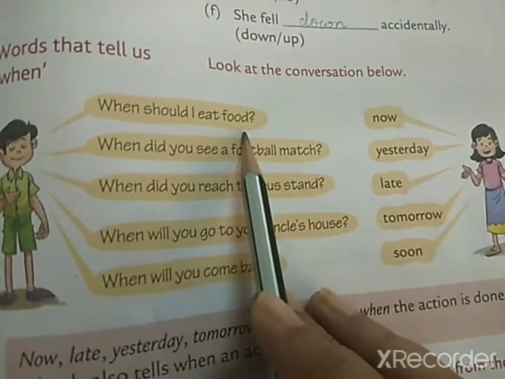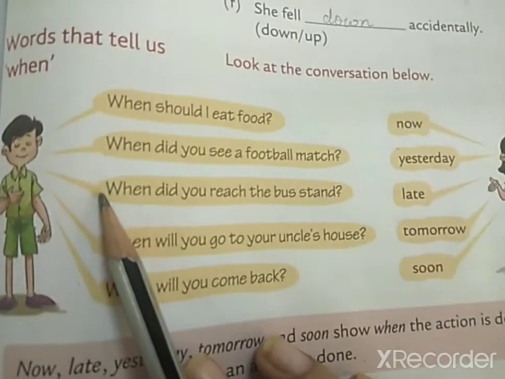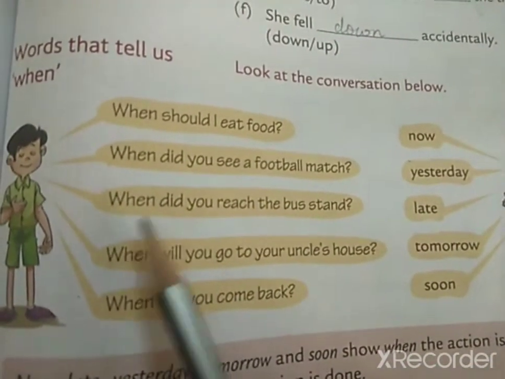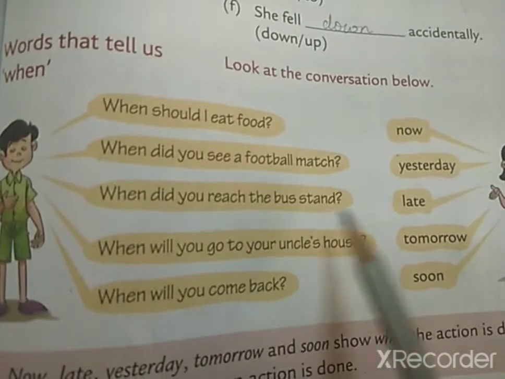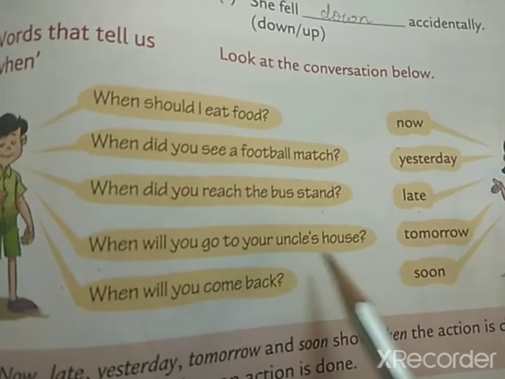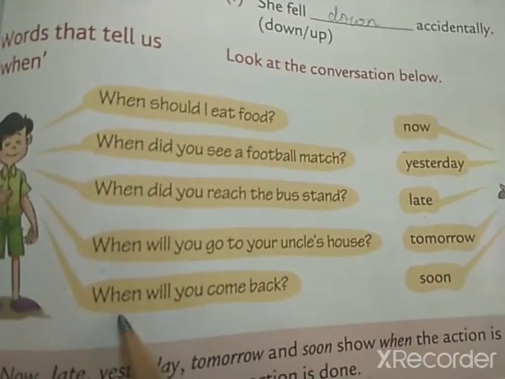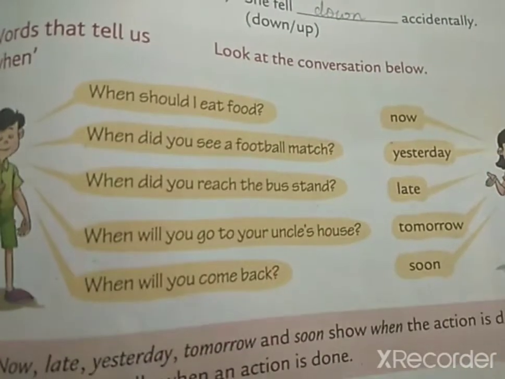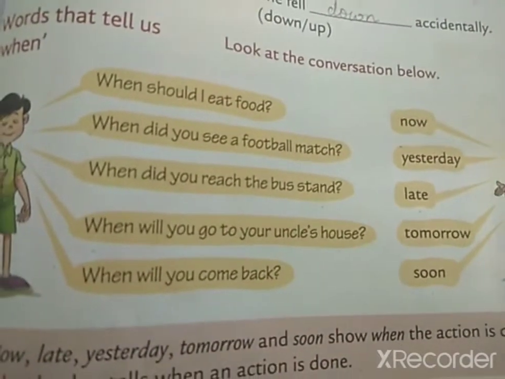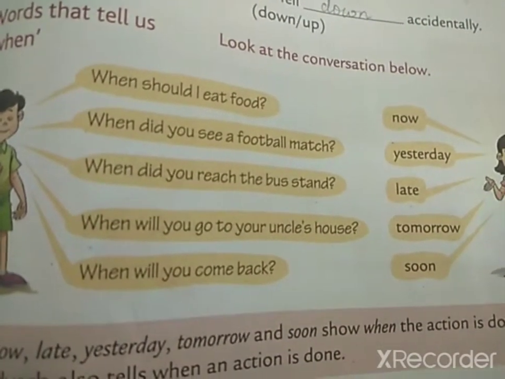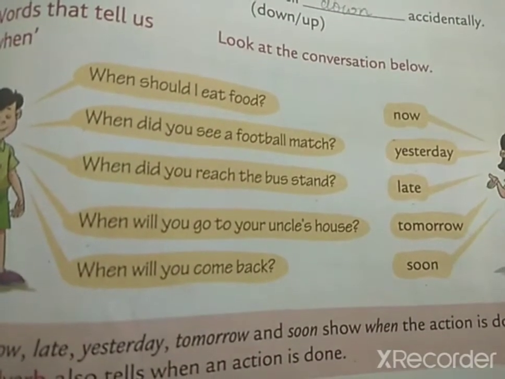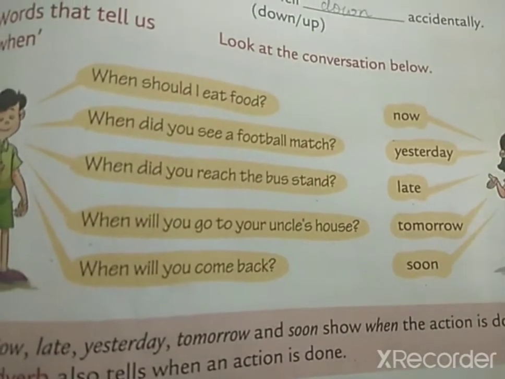When should I eat food? Now. When did you see a football match? Yesterday. When did you reach the bus stand? Late. When will you go to your uncle's house? Tomorrow. When will you come back? Soon. Now children, as you can see, when we ask a question with when, the word that tells us when the action is performed, and gives the answer, is known as an adverb. It is known as a when adverb.